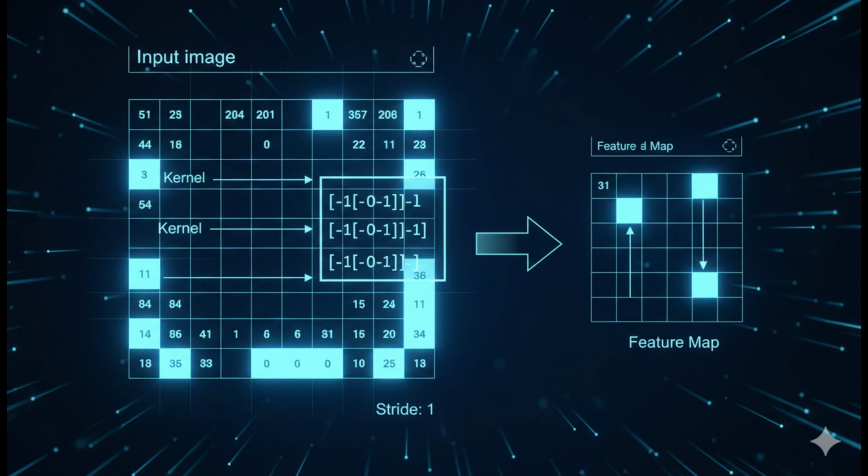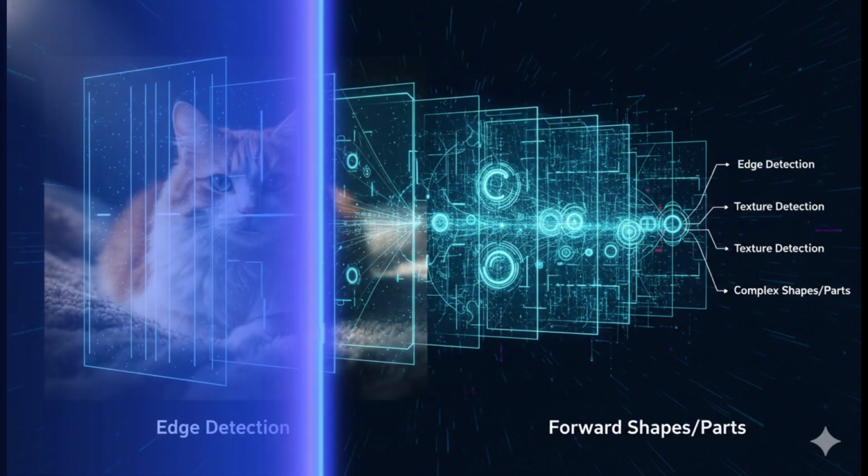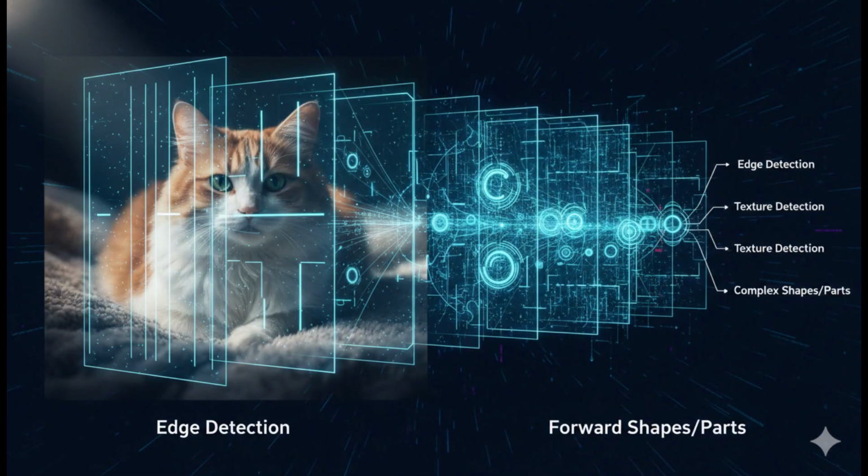Now comes the interesting part. These edge patterns are passed through multiple layers. Each layer learns something new. Early layers, edges; middle layers, textures, patterns; deep layers, complex shapes like eyes, ears. This structure is called a convolutional neural network, CNN. Instead of seeing the whole image, AI builds understanding step by step, like assembling a puzzle.